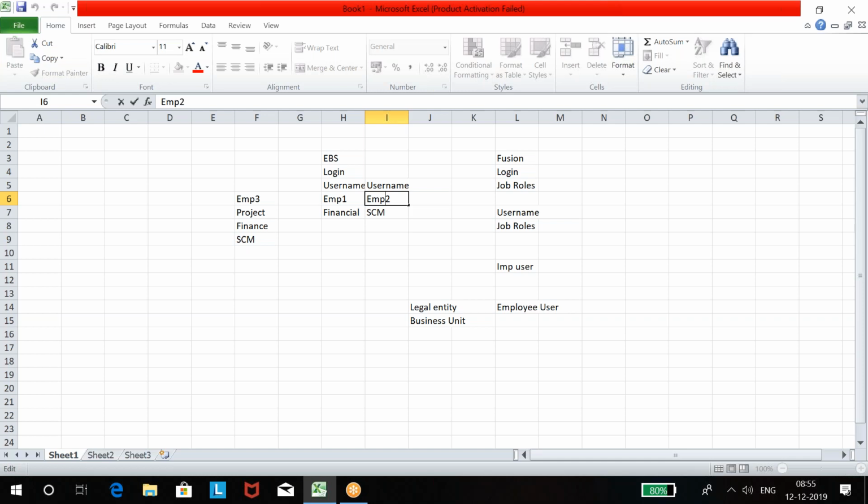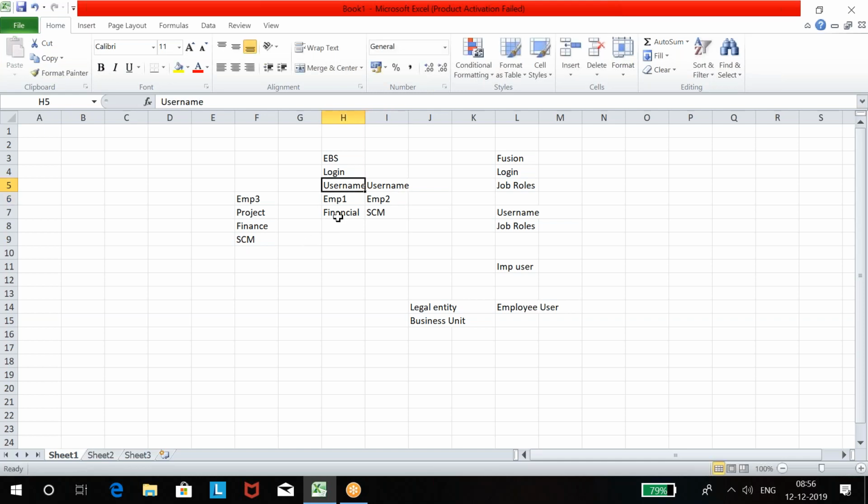You got the point. So this way you can assign project related tasks or implementation related tasks to the different employees who are working under a manager or project lead. You got the point? So create a project and assign tasks to different employees who are working on the setups. Clear? So that we can do.